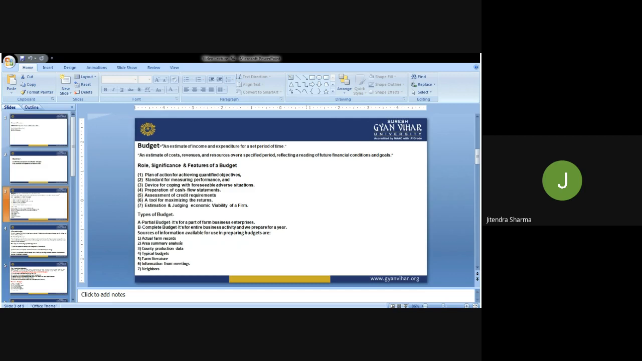Sources of information available for use in preparing a budget. What is the information actually? Those are the basic needs required for budget preparation. Without this information, we are not able to prepare the exact budgetary allocation of our resources. So what is that information? Actual farm records. If we are budgeting for a farm, then actual farm records are required, whether it's a dairy farm, poultry farm, agricultural farm, fishery farm, or any other, even an agro-based industry. What are the records?